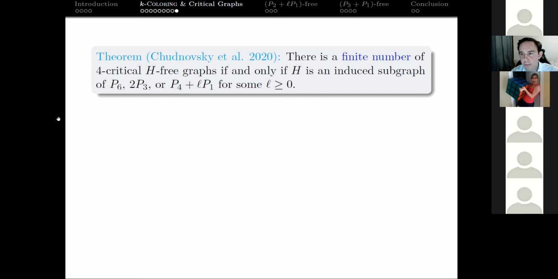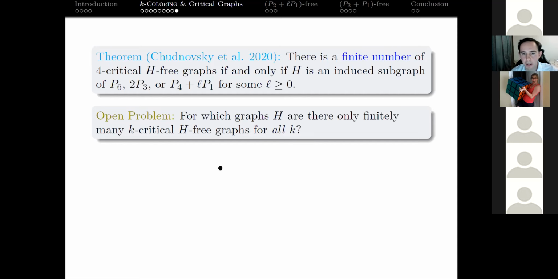So the 4-critical problem here is completely solved: we know which single graphs we can forbid as an induced subgraph and get a finite number of 4-critical graphs. What this leaves open, though, is larger values of K. Which graphs H can we forbid as an induced subgraph and get only finitely many K-critical graphs for values of K greater than or equal to 4?